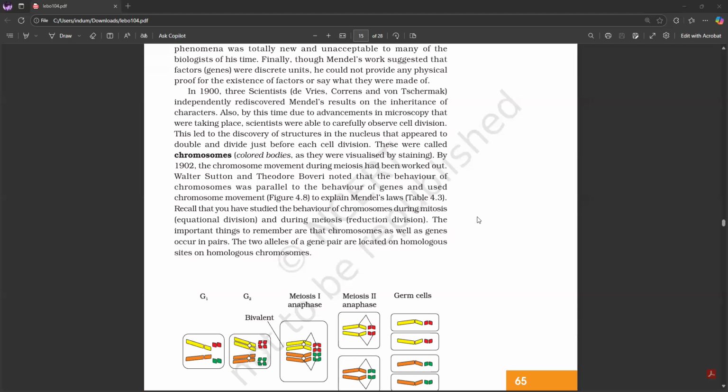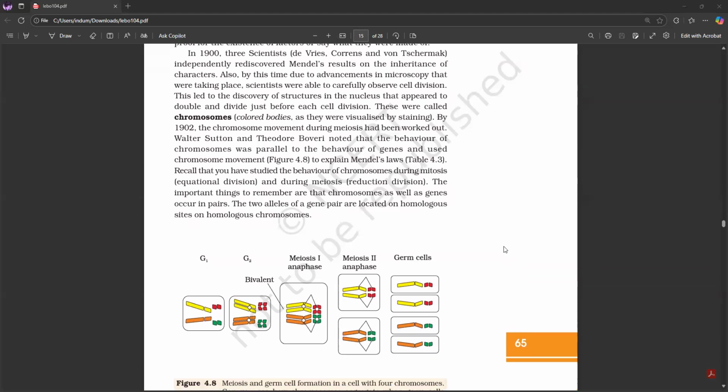This led to the discovery of structures in the nucleus that appear to double and divide just before each cell division. These were called chromosomes, colored bodies, as they were visualized by staining. By 1902, the chromosome movement during meiosis had been worked out. Walter Sutton and Theodore Boveri noted that the behavior of chromosomes was parallel to the behavior of genes and used chromosome movement to explain Mendel's laws.